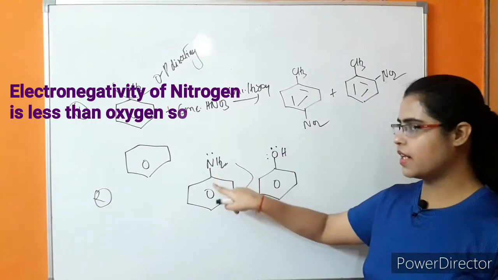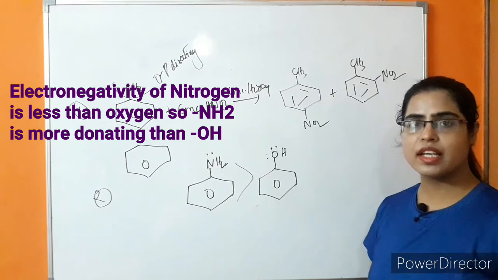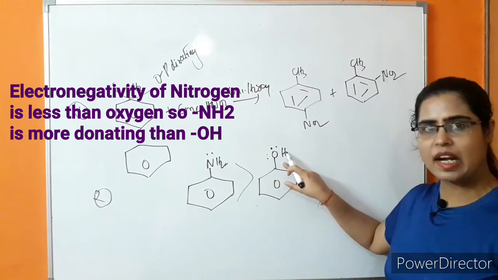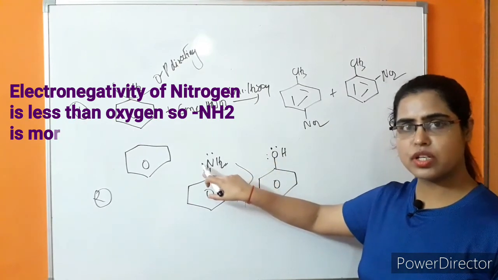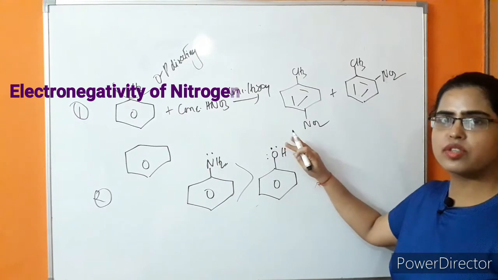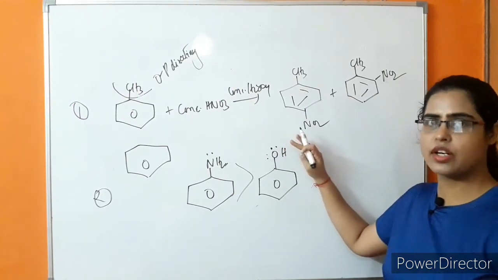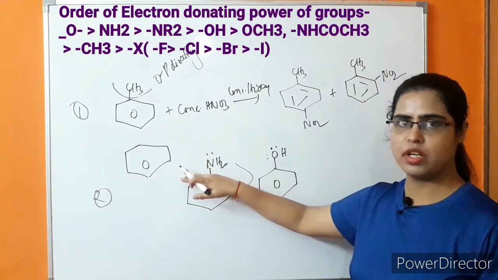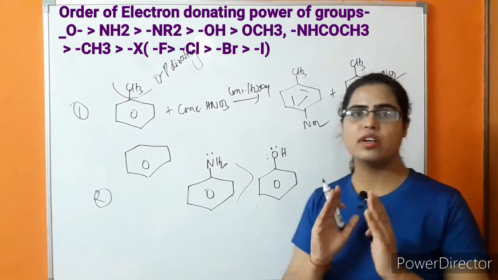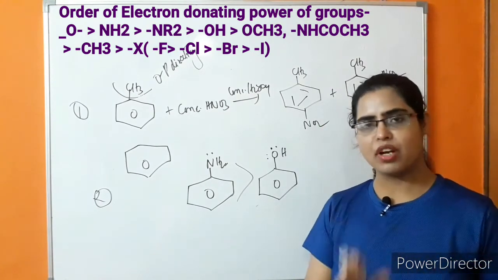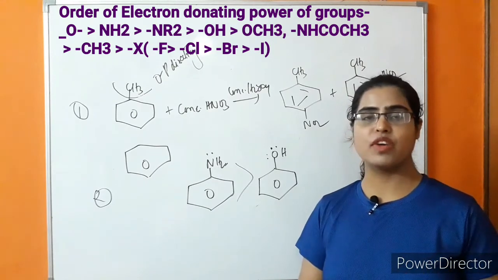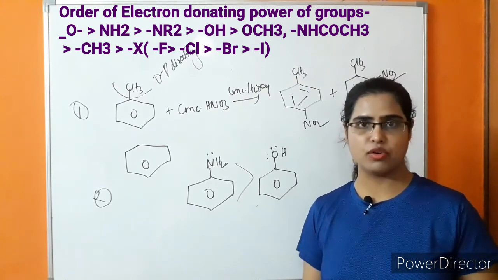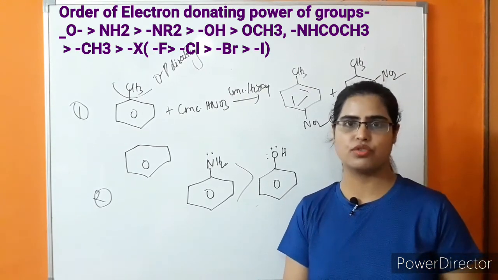It is because the nitrogen which is directly attached to the benzene ring is less electronegative, whereas oxygen is more electronegative in comparison to nitrogen. Because of that, the hydroxyl will not increase the electron density in the benzene ring as much as the amine group does. So on the basis of the electron donating capacity of the group, it will be decided which functional group will initiate the reaction faster towards electrophilic substitution reaction.